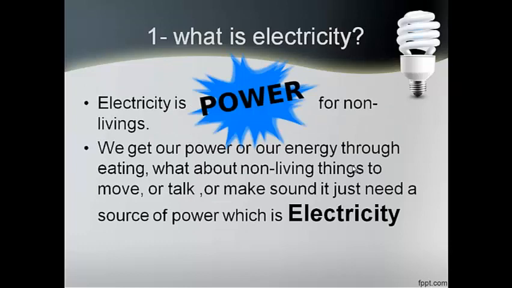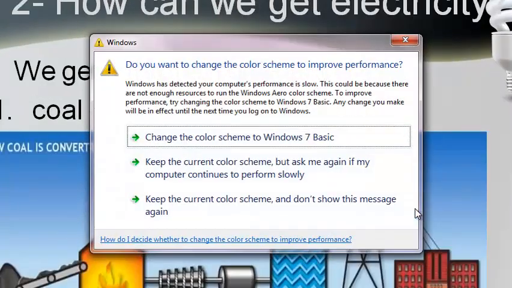What's electricity? Electricity is power for non-living things. You get your energy through eating food. But can the non-living things eat food? No, they cannot, as they are non-living. So we give them energy in form of electricity. So electricity is power for non-living things.